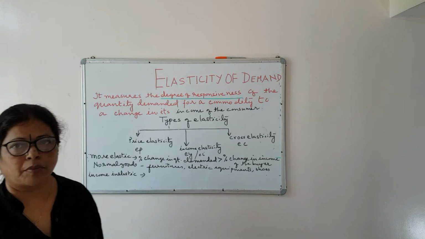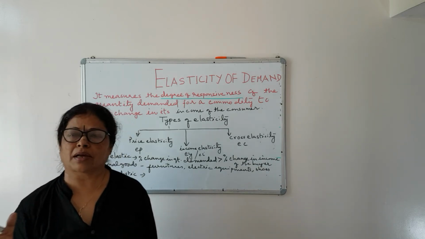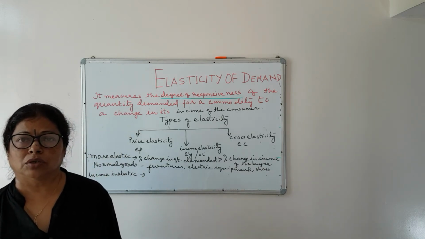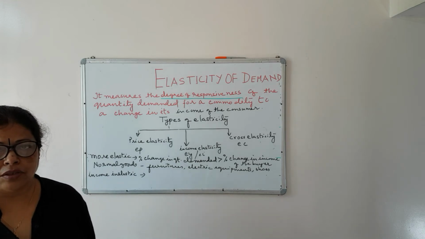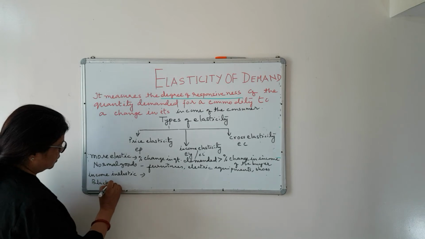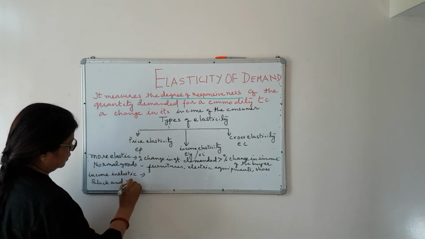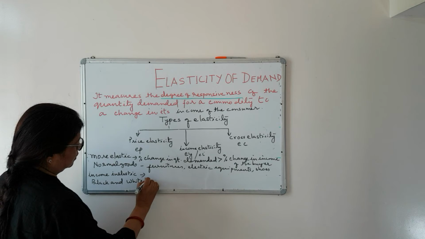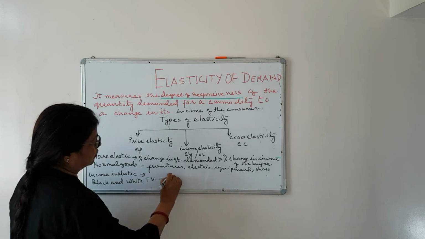No, he cannot buy. He will switch over from black and white TV to color TV or plasma TV. So, black and white TV is an inferior good.